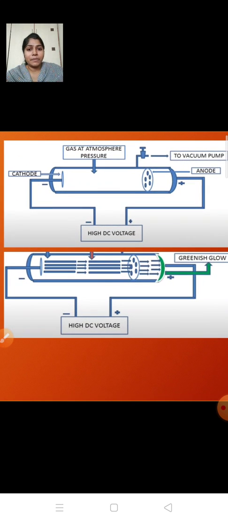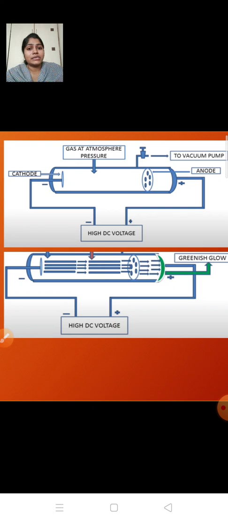by reducing the pressure and increasing the voltage, Thomson saw a beam of light coming from the cathode and moving towards the anode. Now he wanted to confirm whether this beam of light is coming from the cathode or from the anode. Now behind the anode there was a screen and that screen was coated with fluorescent material.